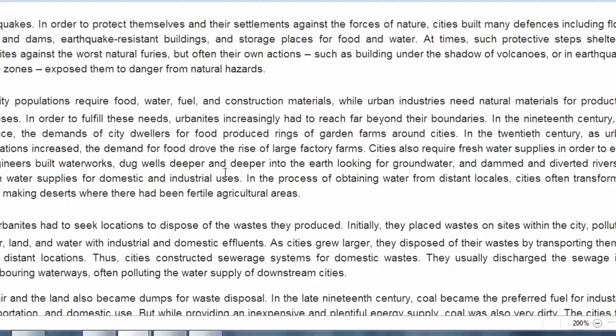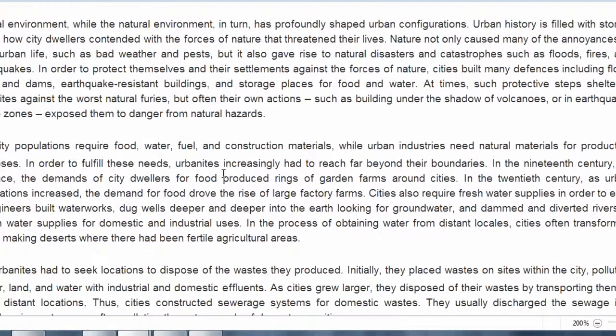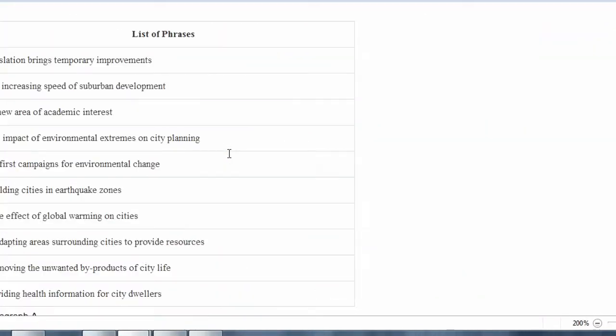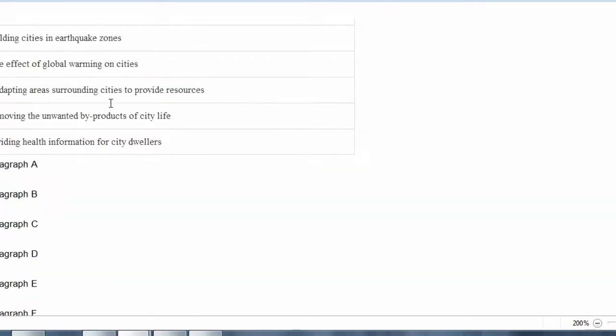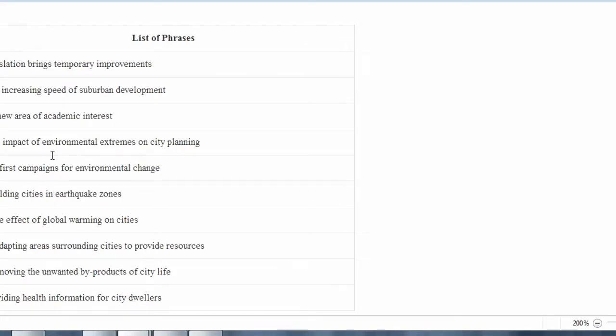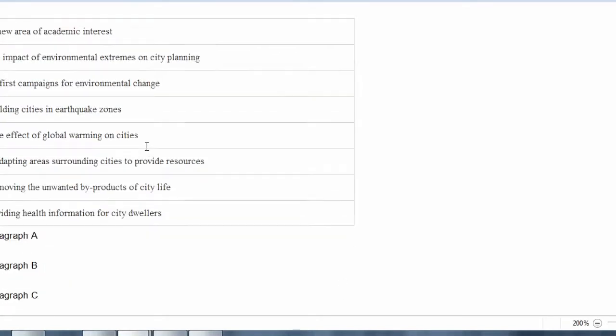So guys, that's how we are doing it. First we have to form our own idea by reading the paragraph here, and then we go to the headings and try to cancel those ideas which are not discussed in our paragraph, and consider only those which we think was the idea discussed in it. So that's how we can find the best answer. Okay, so always do it like that. First read the paragraph, form the idea, then go to the headings and try to find the heading which matches your idea. So this is the easiest way to do that.